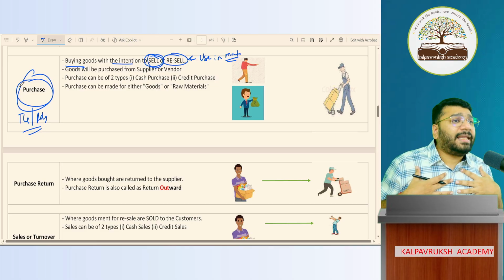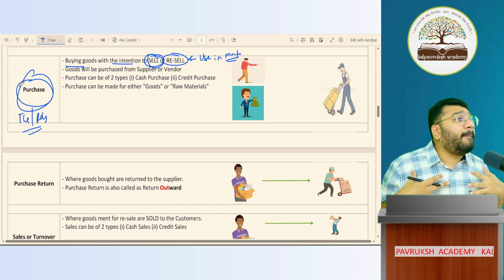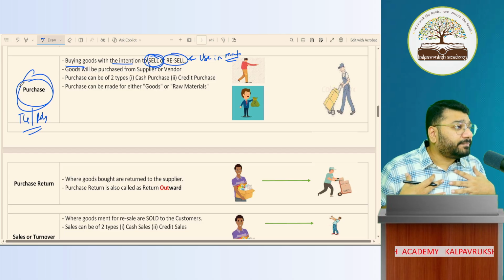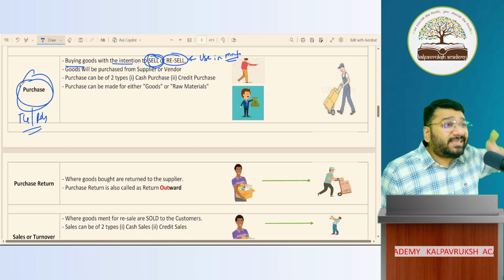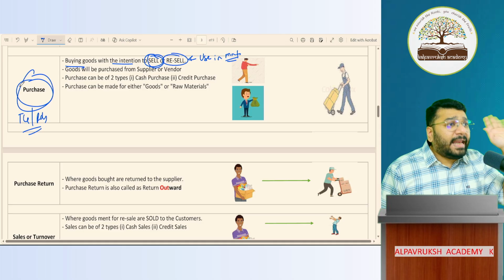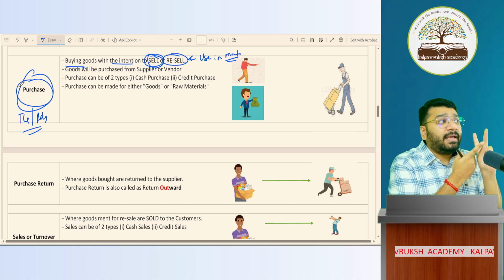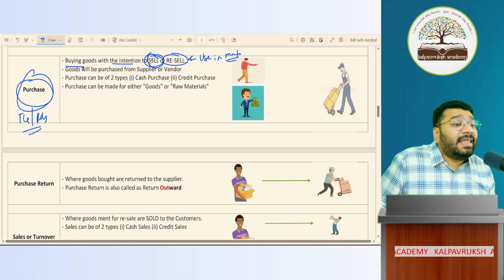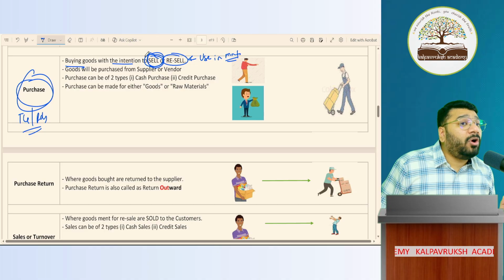Now, tell me, I'm into the business of buying and selling stationery products. If I purchase stationery products, paper, pen, pencil, calculator, whatever I buy, can I call that goods? Yes. Can I put it in the purchase account as purchases? Yes, because I'm going to sell them. So it goes to your purchase account. Got it, not got it?